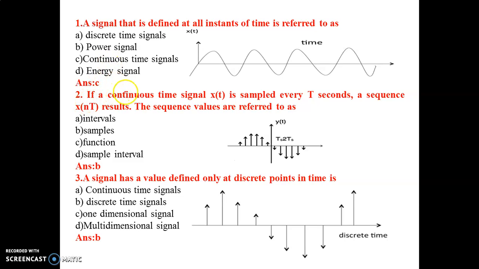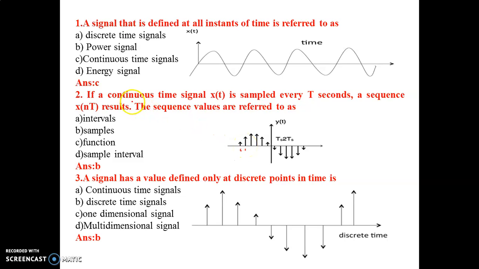Now, if a continuous time signal x of t is sampled every T seconds, a sequence x of nT results. The sequence values are referred to as, this is a continuous time signal. While sampling this continuous time signal, we get samples, right? So now, this sequence is referred to as samples. That is, this sequence from here to here is referred to as samples.